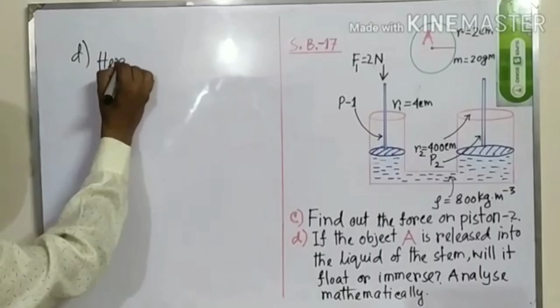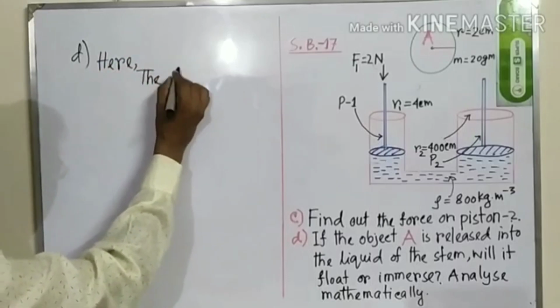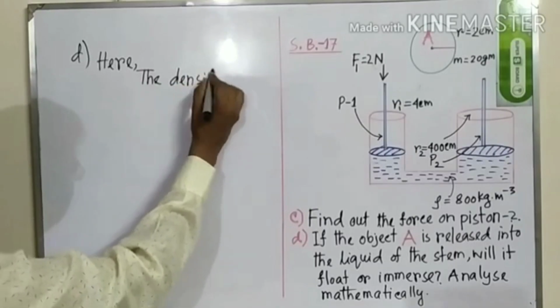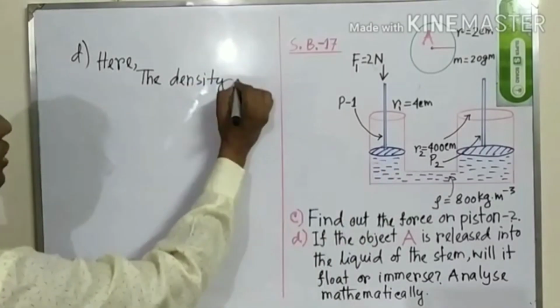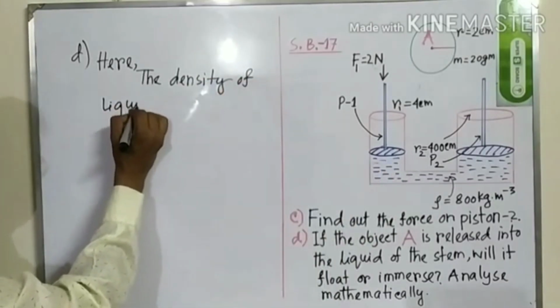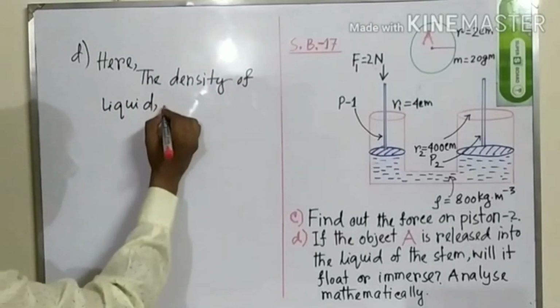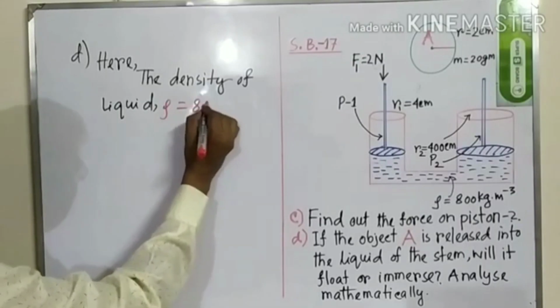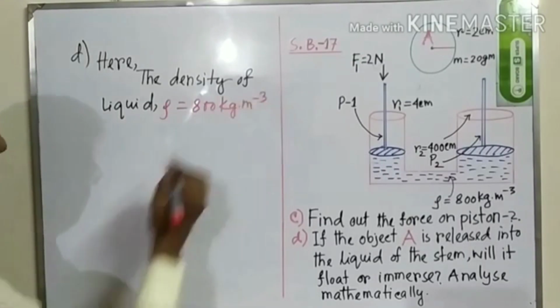Here the density means density of the kerosene, density of liquid rho is equal to 800 kg meter inverse 3.